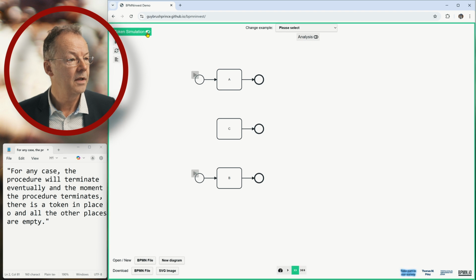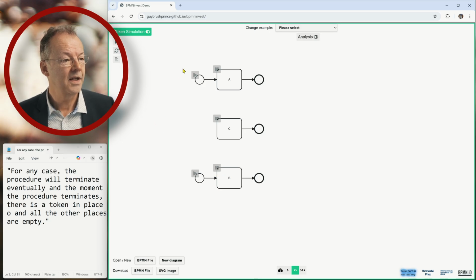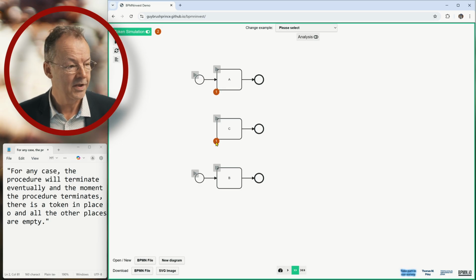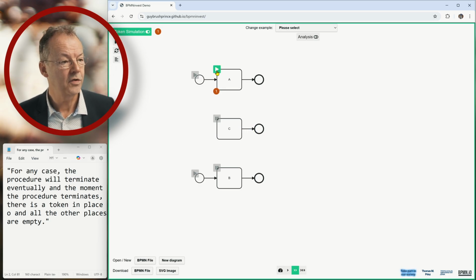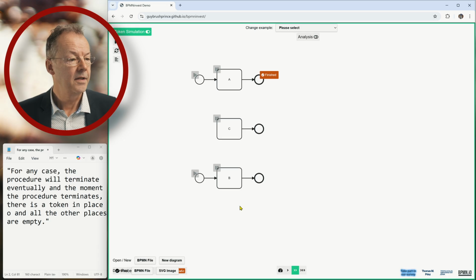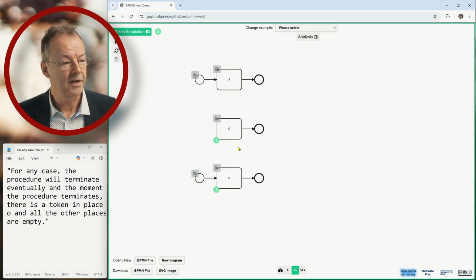If we start the simulation, and we start, let's say, with this start event, you can see now that we have a token here and a token here. So every time there is a start event, we automatically get a token from an implicit start event, and then we can just finish these things here. And likewise, if we have another case here, we have these things going on in the same manner.